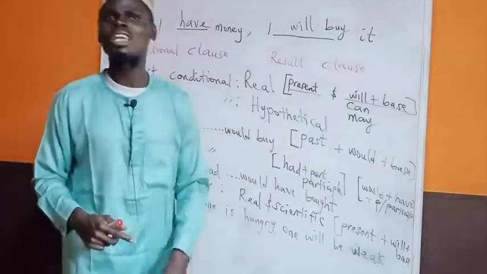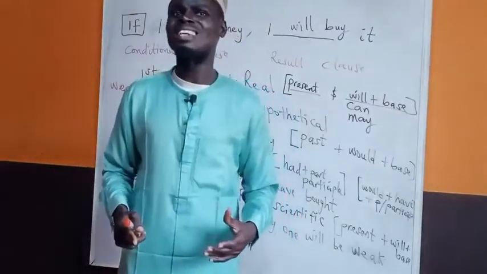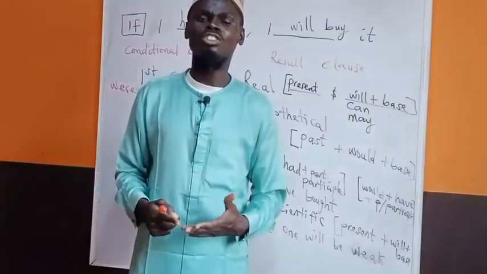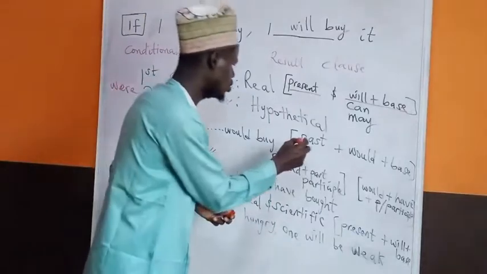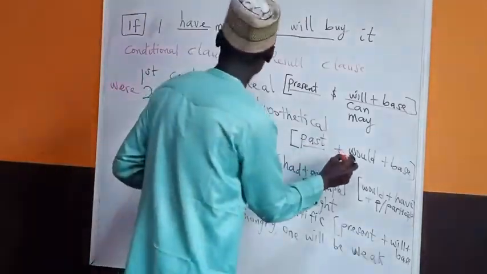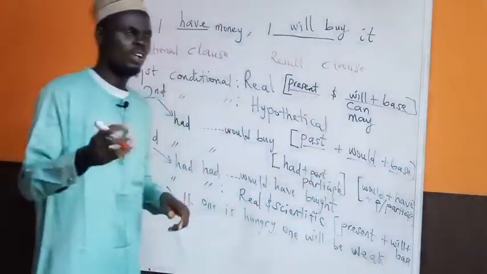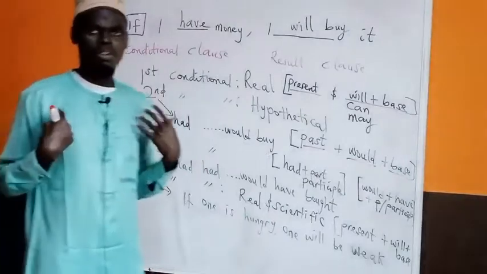For example, you are talking about what you could do if you happen to be the president's son, but you are not. That means it is imaginary. You use second conditional statement, and the rule is that you use the past form of the verb you want to use, and in the result clause you use would plus the base form of the verb you want to use.